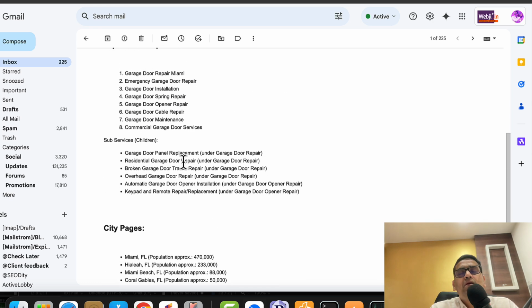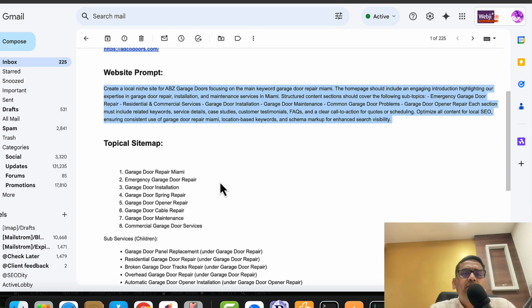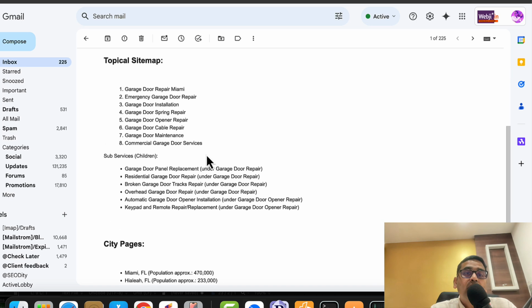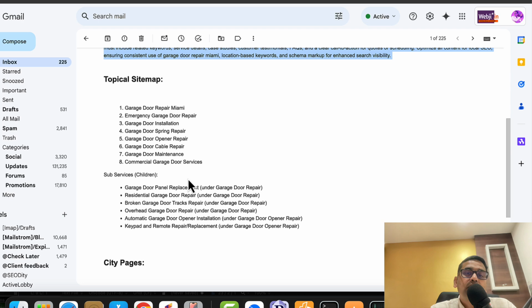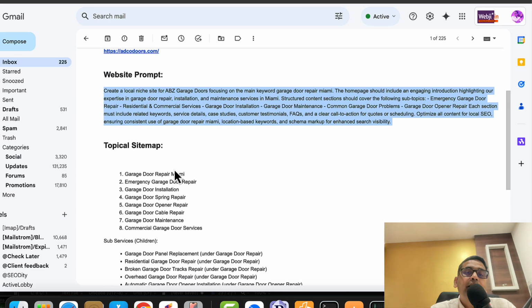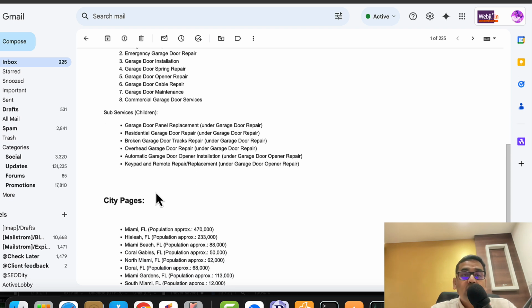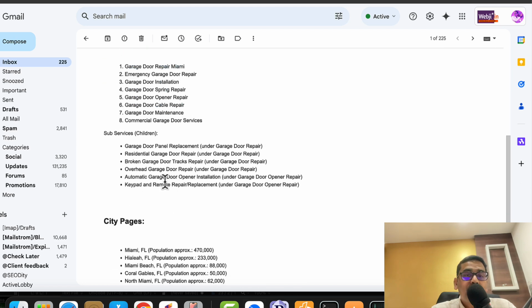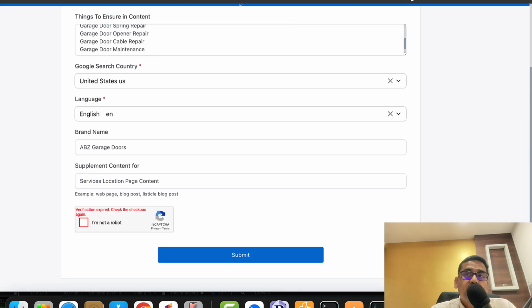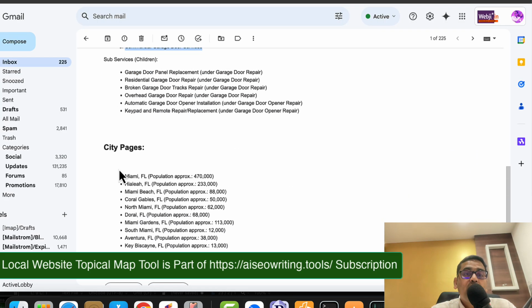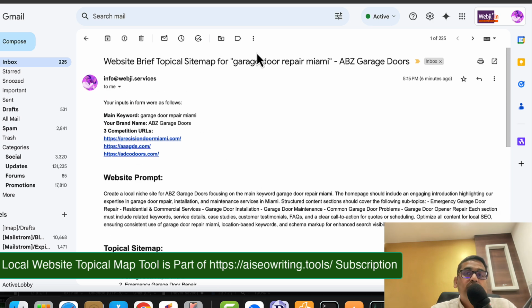So this is how I think it solves lots of our problems. We always have a client website coming with certain pages, but this kind of thing can actually help us decide how to properly structure our website and what can be an ideal website structure. And once you go with this kind of structure, your results would be at a next level, because you are having proper topical coverage, since our content tool does that. And then you also have a proper topical map for your website along with the local context. So this is a huge use case of this tool.